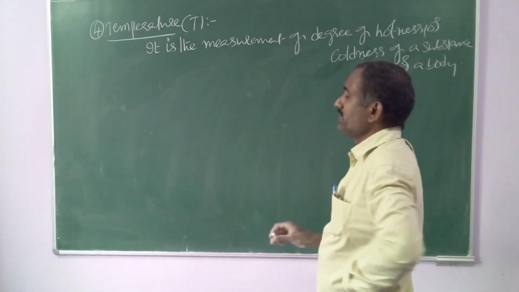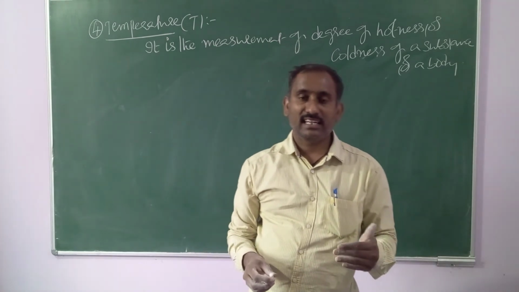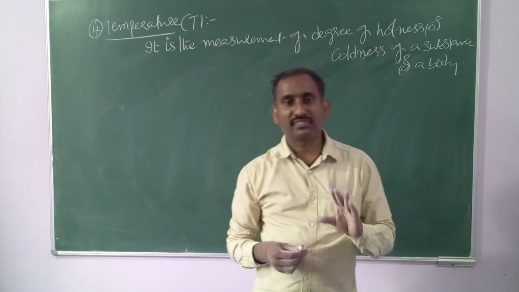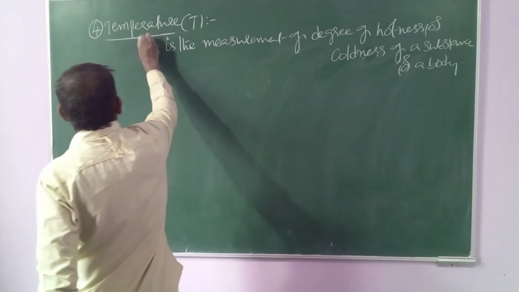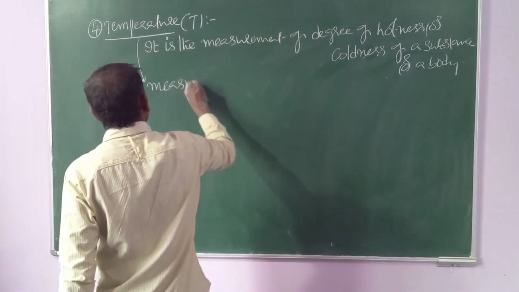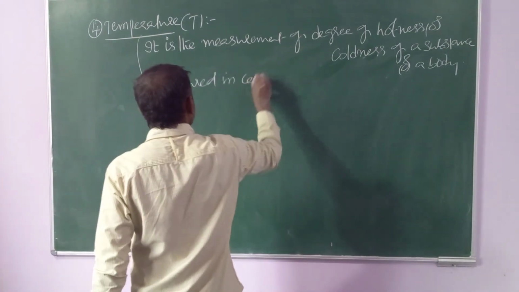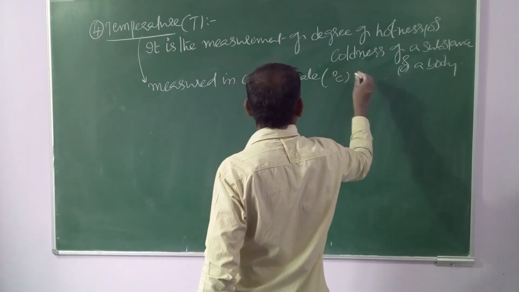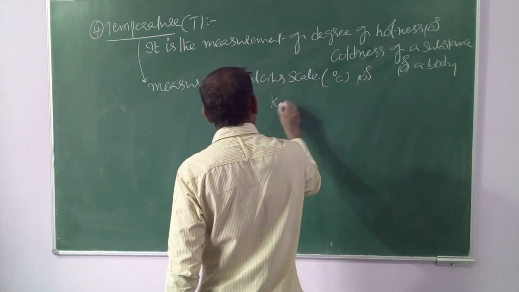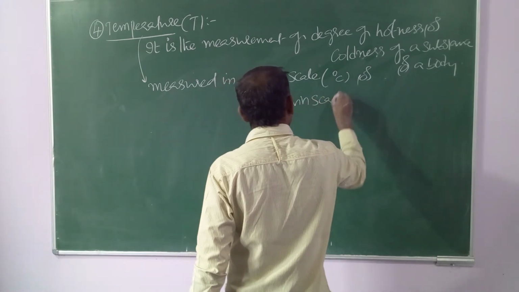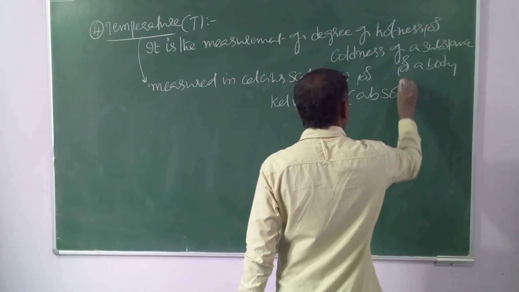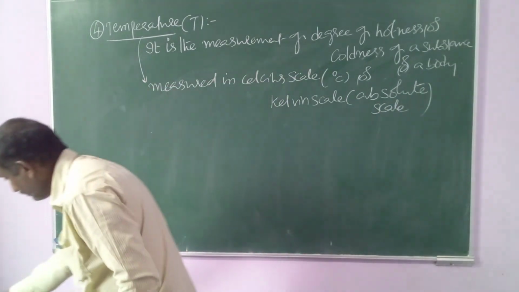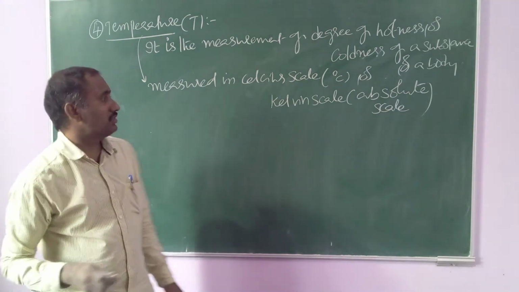That is temperature. It is measured in different scales, Celsius scale, Fahrenheit scale, Kelvin scale, like that. But in states of matter we measure in terms of Celsius scale and Kelvin scale. Celsius scale is nothing but degree centigrade, or Kelvin scale, nothing but absolute scale. So it is measured in Celsius scale or Kelvin scale. Kelvin scale is nothing but absolute scale.